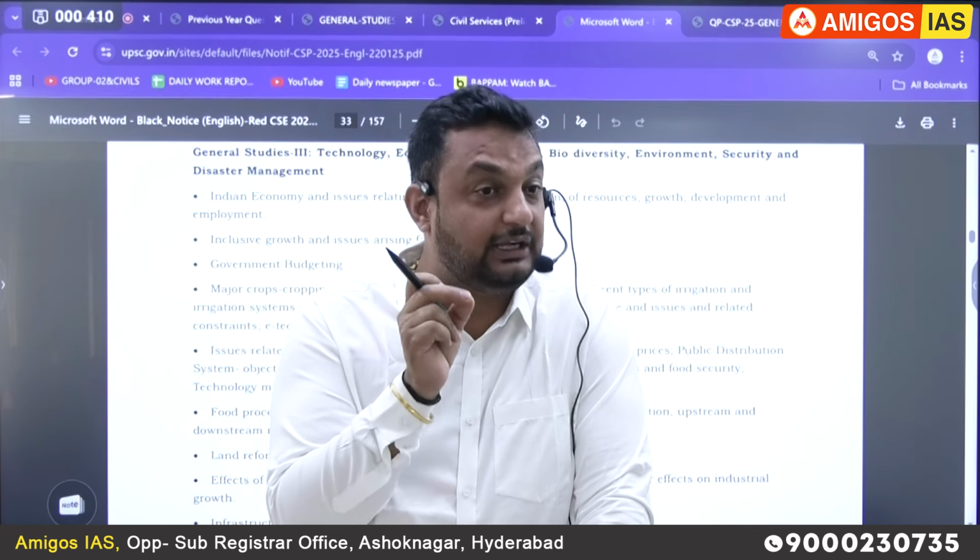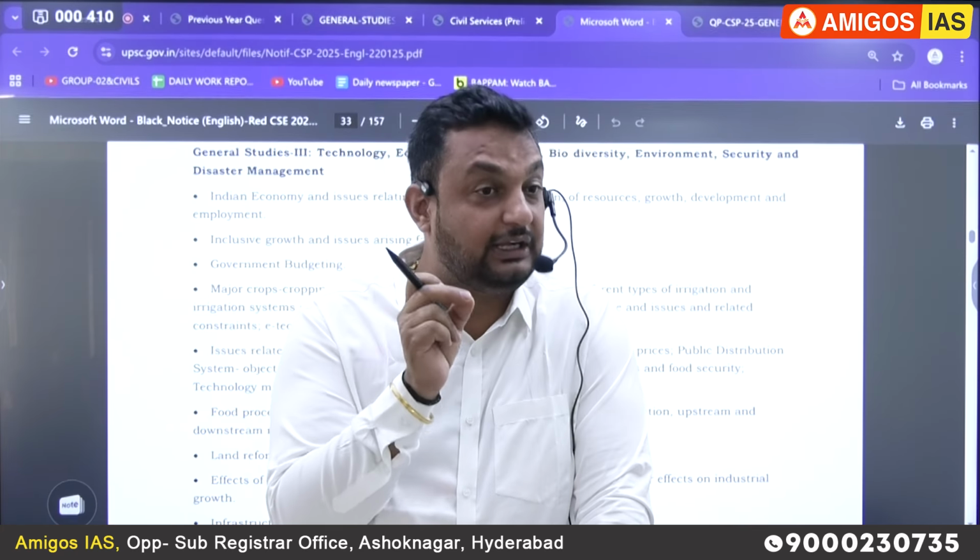The first one will be the banking sector. Nowadays, one of the hot topics for UPSC is the banking topic. I'll tell you from which year you have to analyze the previous year question papers of UPSC. If you analyze them, one of the hot topics from money and credit is the banking sector. The second one is financial markets.